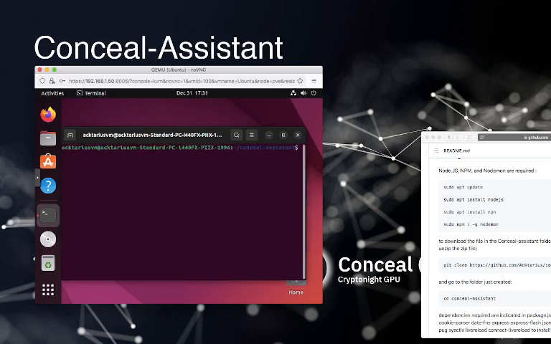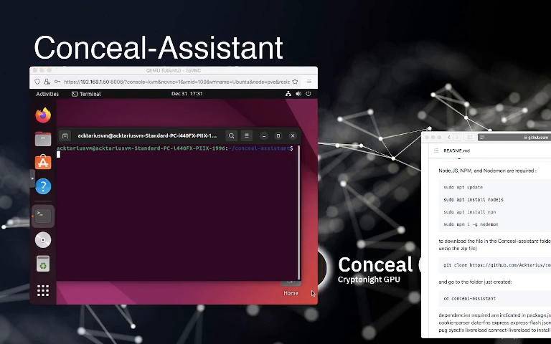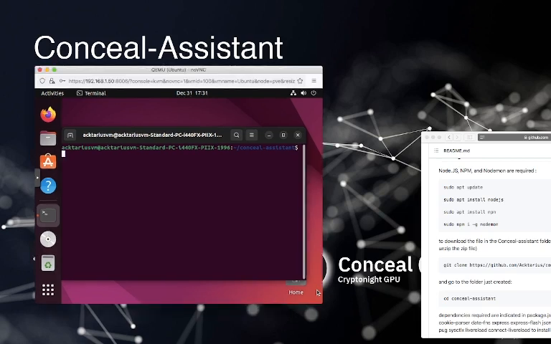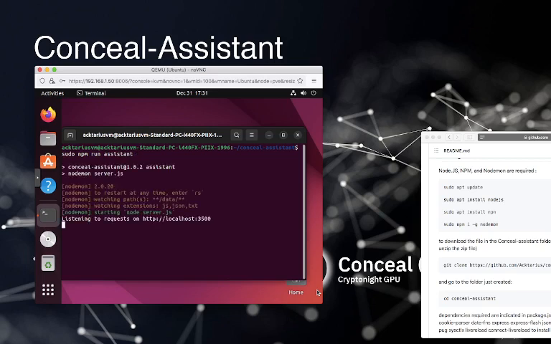And let's try to run Conceal-Assistant. We may have to reboot, we'll see. So to run Conceal-Assistant, we just have to type npm, actually we're going to type sudo npm run assistant. Okay, so the assistant is started now, telling us it's listening for requests on HTTP localhost port 3500.